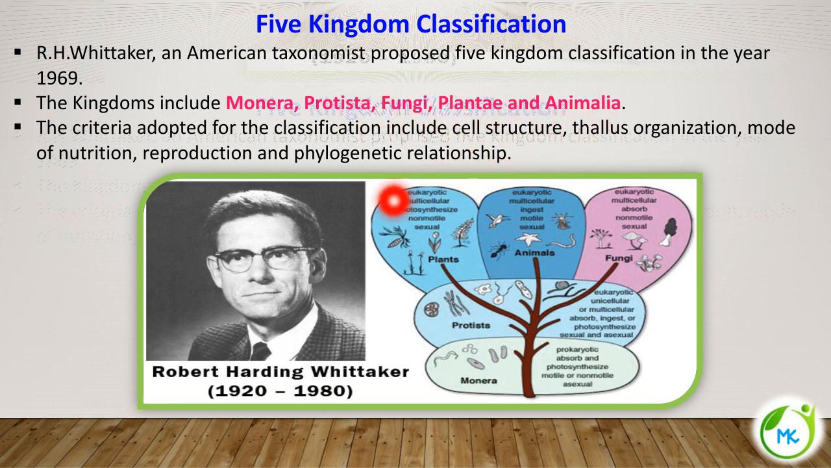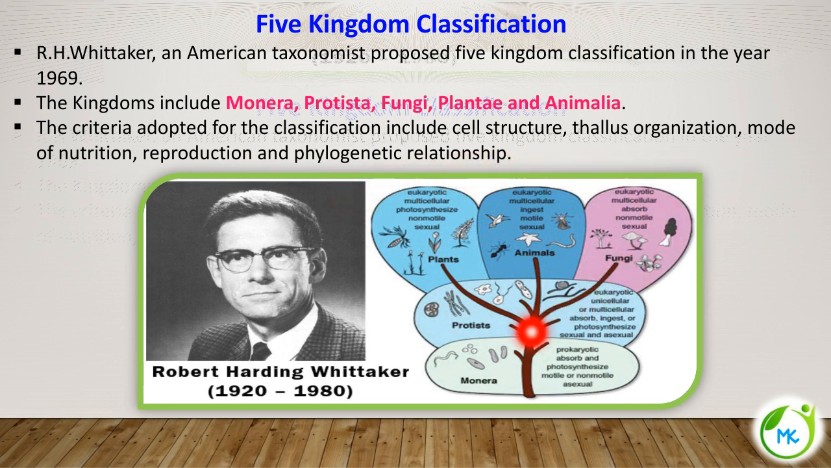So what are the different criteria he adopted for this classification? His classification is based on the cell structure, thallus organization (thallus is nothing but the plant body), the mode of nutrition, reproduction, and phylogenetic relationship. Phylogenetic relationship is nothing but the evolutionary relationship.